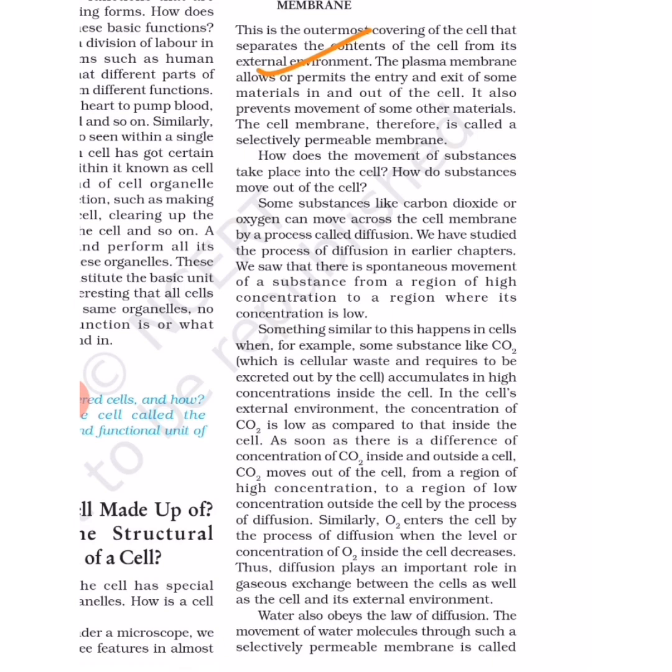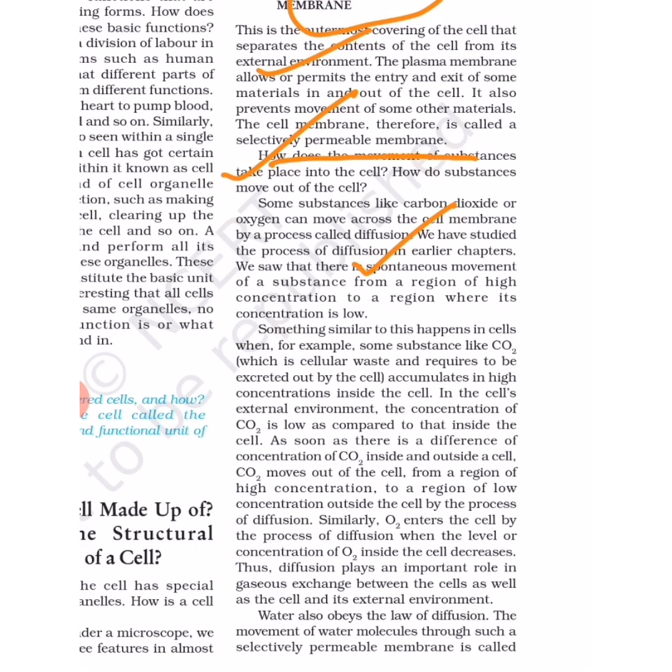So some materials, if they have to go out or come in the cell, then they will use the plasma membrane route. Okay, so it also provides movements of some other materials, and it is selectively permeable membrane. This is very important. So plasma membrane is selectively permeable. So next, some substances like carbon dioxide or oxygen can move across the cell membranes by the process of diffusion. So gaseous exchange, this comes many times in the exams, that gaseous exchange occurs in the cell membrane by the process of, so the answer will be the diffusion.